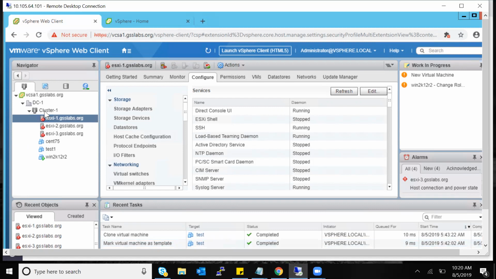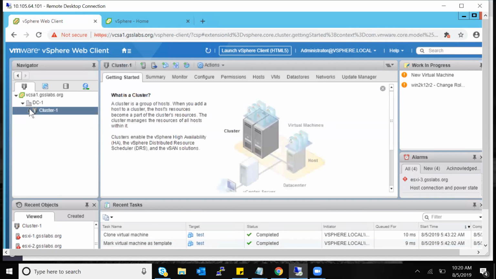See, if you cluster the host, that means you're putting the VMs also on the same cluster. If I close the cluster, the VMs also close. You see that? Because cluster is like a parent, VM is like a child inside that. So if my hosts are in one cluster, VMs should be on that cluster. But again, when you're talking about this cluster, this is not the actual clustering. This is just a grouping you are talking about.